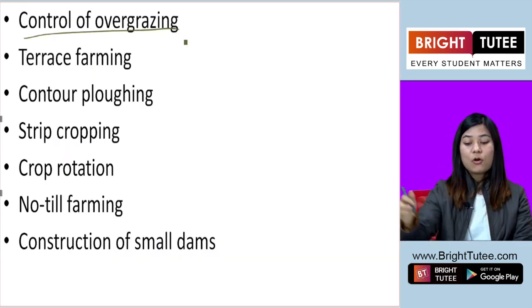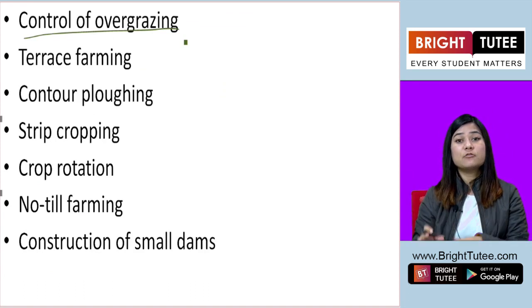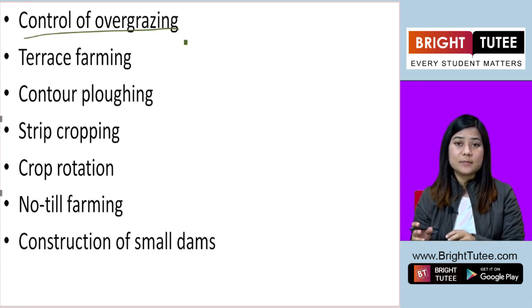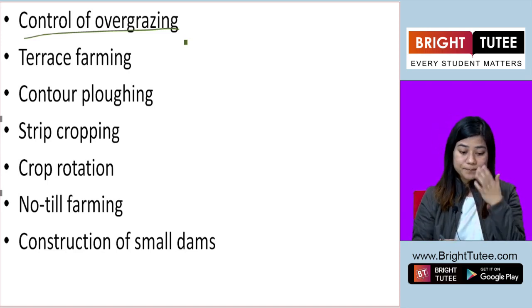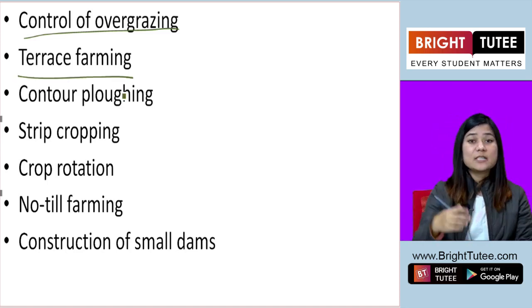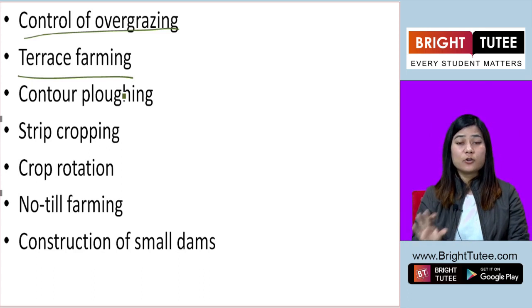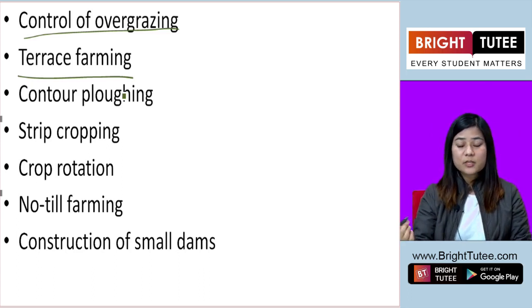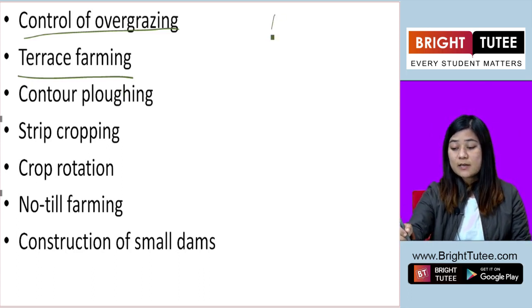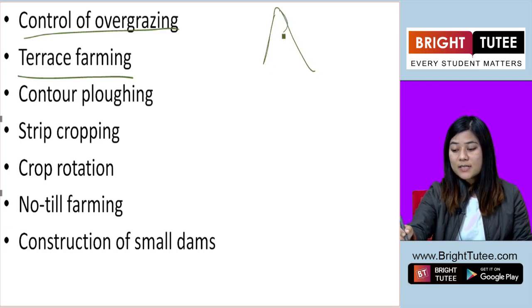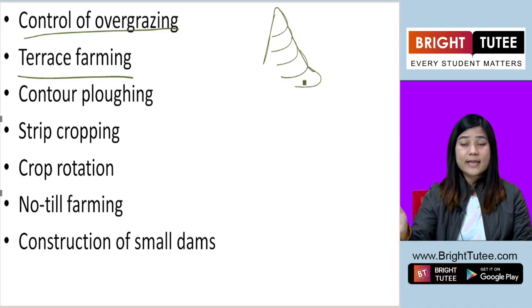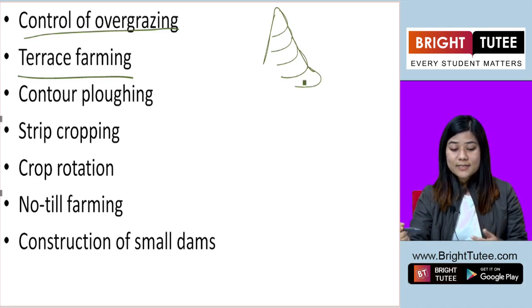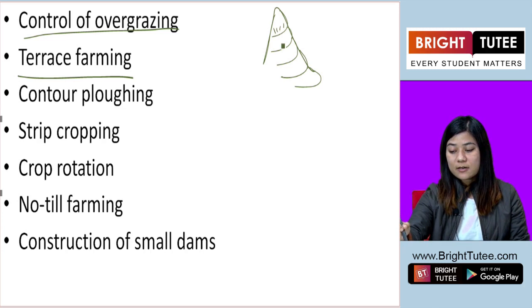Second is control of overgrazing. If we control overgrazing of animals on land, then we can prevent soil erosion. Terrace farming is one of the ways to prevent soil erosion. So terrace farming, I'm sure you must have seen in the hills. The farming is done in this manner. They make terrace-like patterns, and here farming is done.